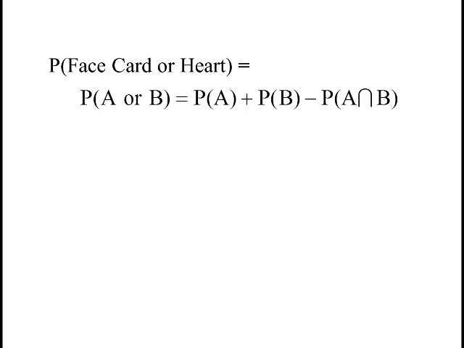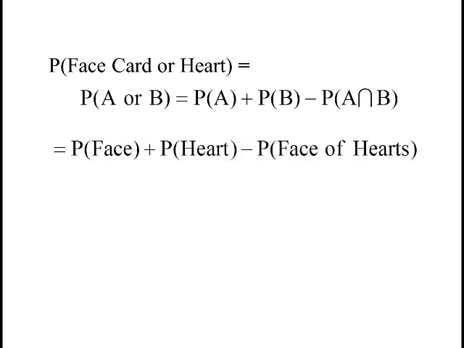So let's try a similar problem. What's the probability of getting a face card or a heart? So this is just one event. You're drawing a card one time. You're trying to get a face card or a heart. What you need to ask yourself is, are these outcomes mutually exclusive? Can a face card be a heart? And of course the answer is yes. So we're going to write the formula down. The probability of A or B occurring is the probability of A plus the probability of B minus the overlap.